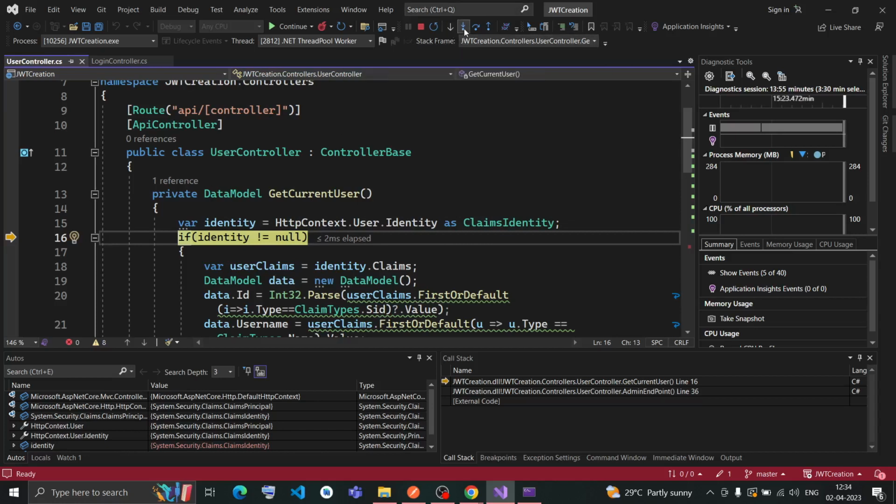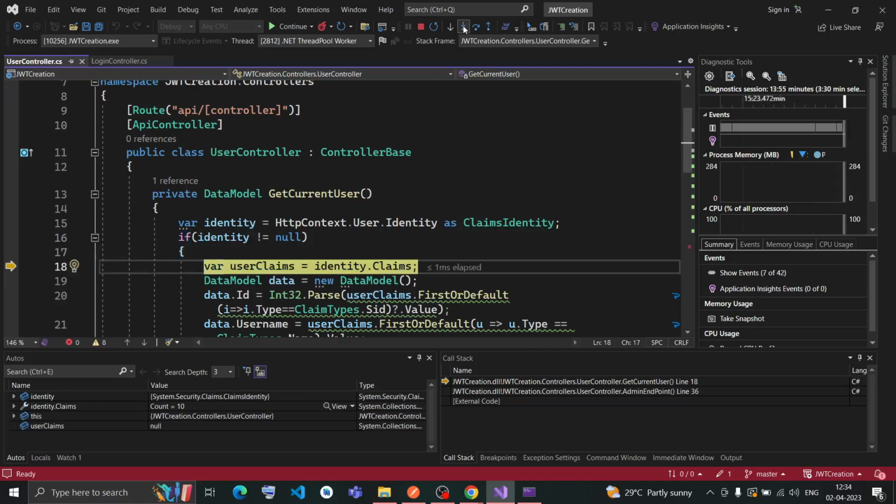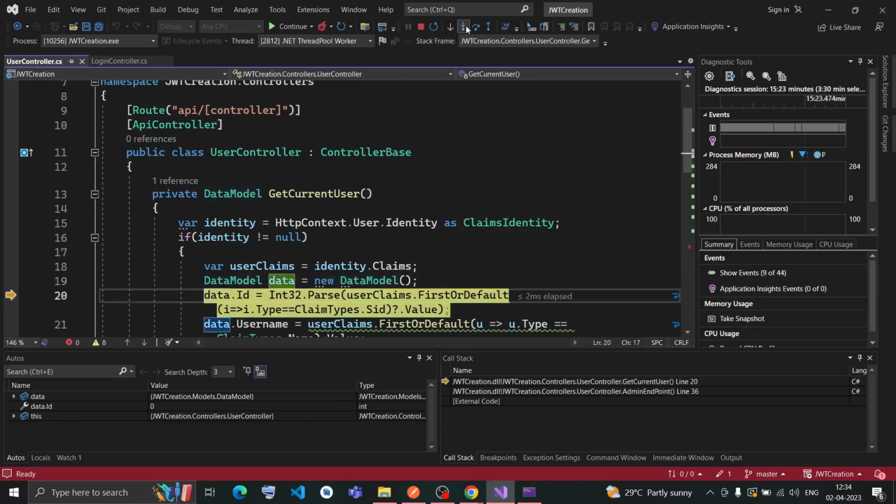So it will go inside this if, then use claims data model dot data. One data model object is getting created. Then id, because this sid is the claim type, this claim type sid is a string type, and my data is having the id as an integer type.